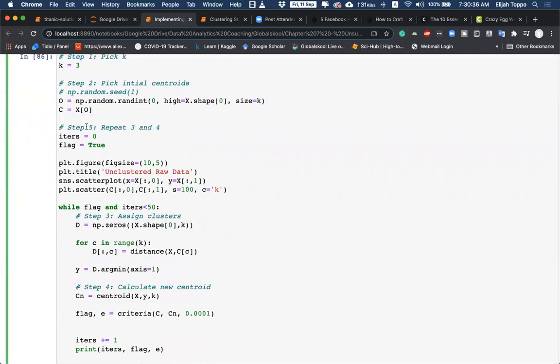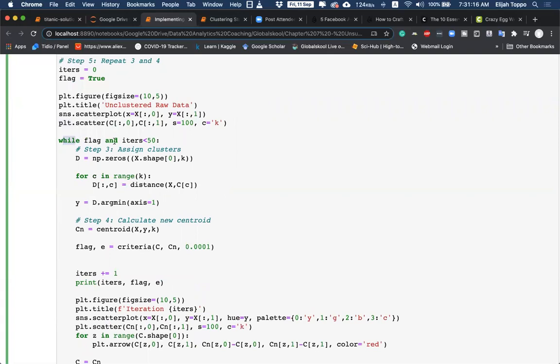Then I write things in a loop that will repeat step 3 and 4. But additionally, I want to plot every time, so that I can see as a visualization how the cluster centroids are moving from where we initially start at random points, and at every iteration how we are assigning the different clusters. So I'll be plotting at every step. Before we start, I'm plotting all the data in one go so we can see how our unclustered raw data looks.